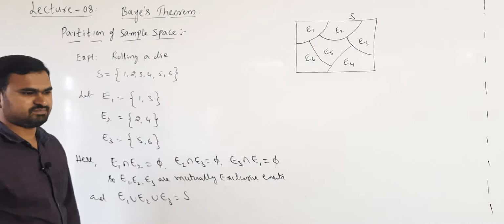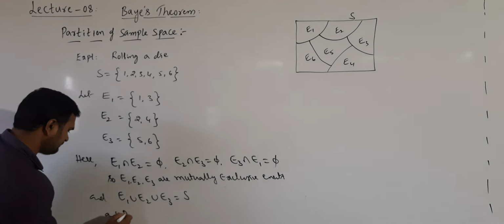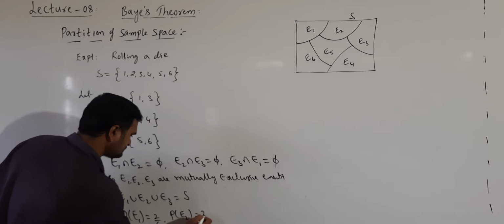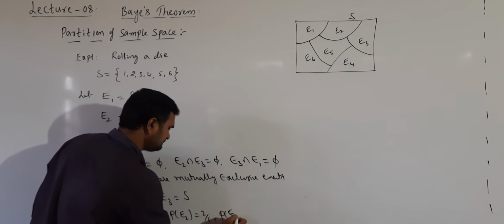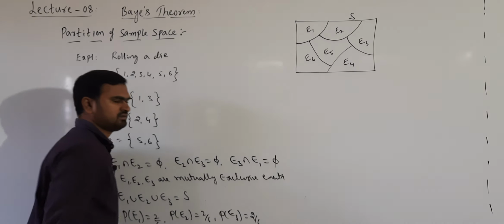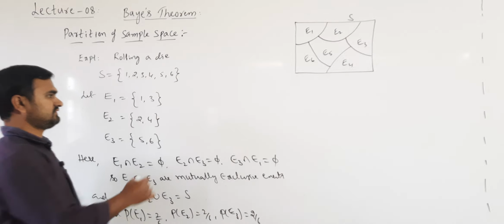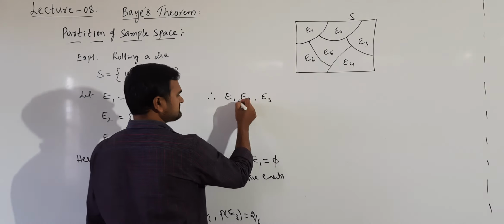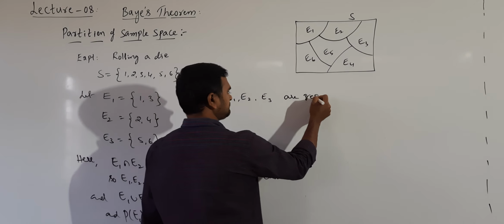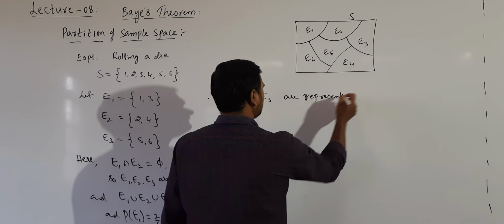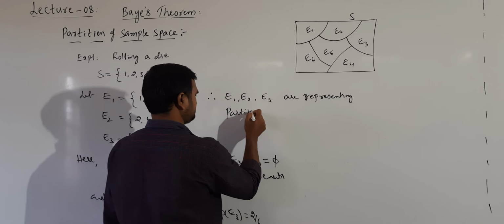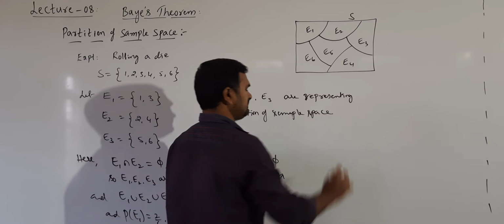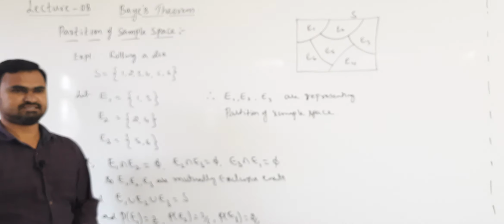Combining all, we are getting the sample space. P of E1 is 2 by 6, P of E2 is 2 by 6, P of E3 is 2 by 6. They have non-zero probabilities of occurrence. So, therefore, we can say E1, E2, E3, these events are representing the partition of sample space.